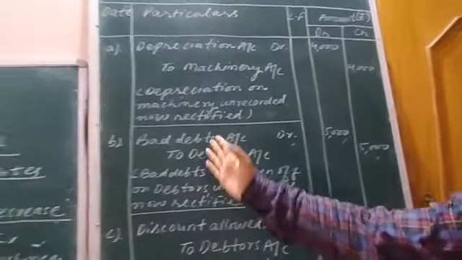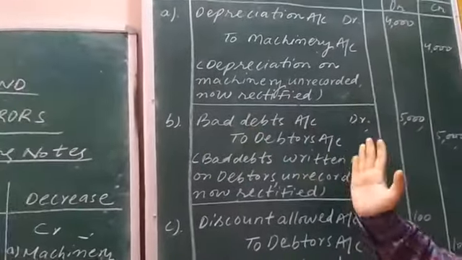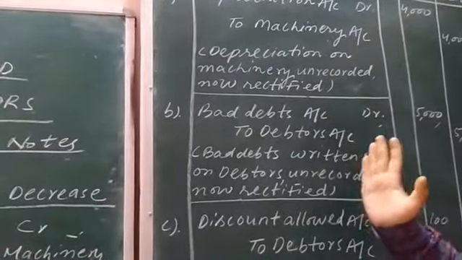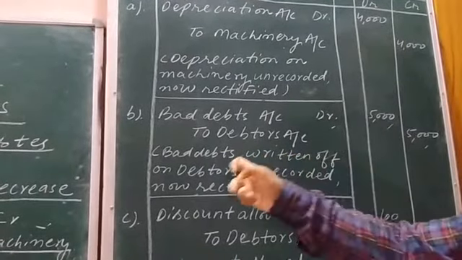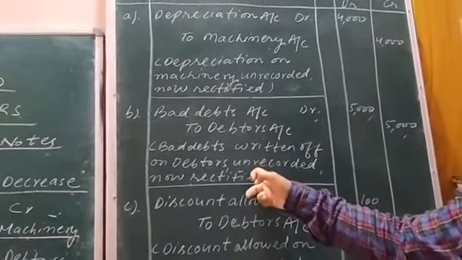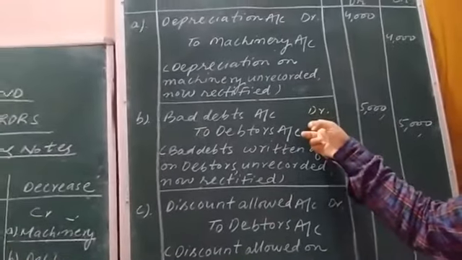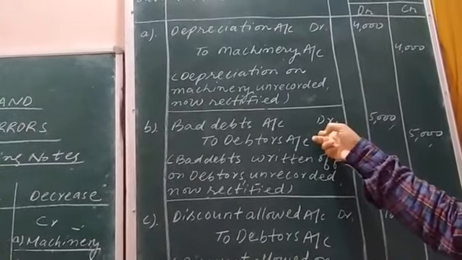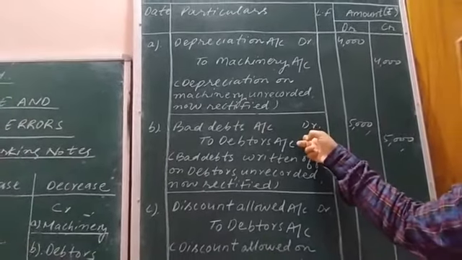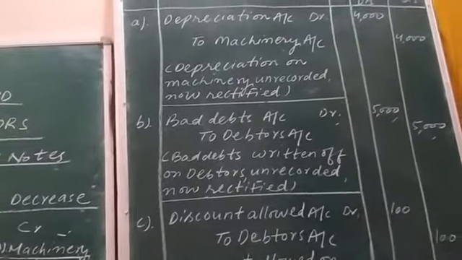Okay. Now whatever I have explained just now, as a narration I have written within the brackets. Bad debts written off on debtors. Unrecorded means not posted. Now it is rectified by passing the journal entry which was needed to be passed by the accountant, but he hasn't passed the journal entry, and this error is now rectified by us.